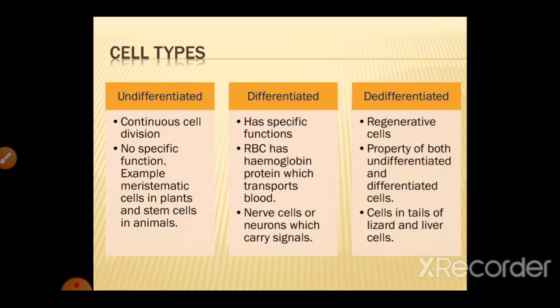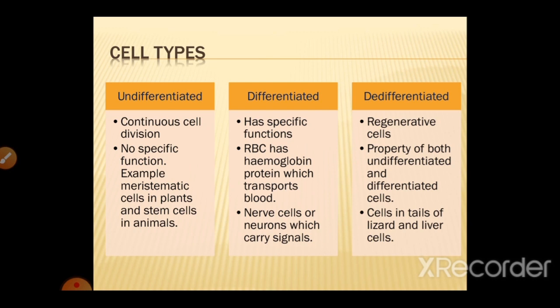Here we are talking about the cell types. There are two classifications of cells. So the first one is divided on the basis of their function and also their cell division. So first one is undifferentiated, then the second is differentiated, and the third is dedifferentiated. The undifferentiated cells are those cells which are in a state of continuous cell division. They go on dividing continuously, and they are not assigned any specific functions.